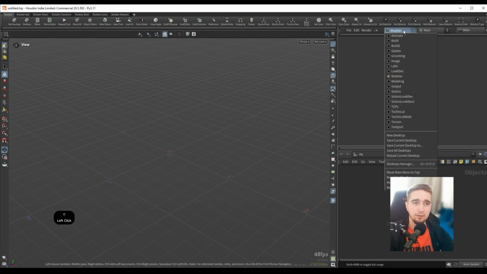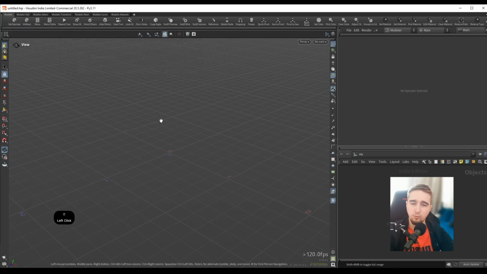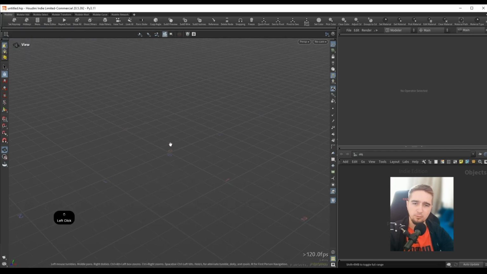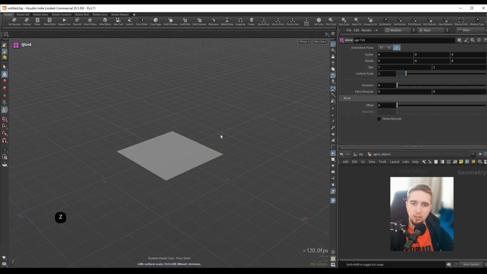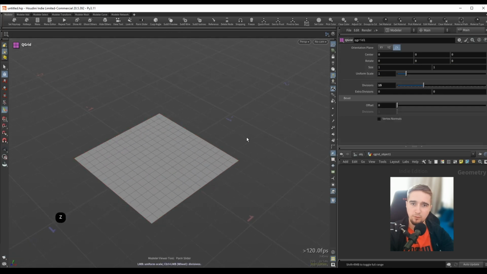Again, I will go to the set key map here and I will change this to Modeler, and let's drop some basic geometry. I will hold down Alt Q and let's maybe choose a Q grid. I will hold down Z and maybe increase the divisions. Let's press Shift W to go into wire shaded, so we can increase the divisions here.